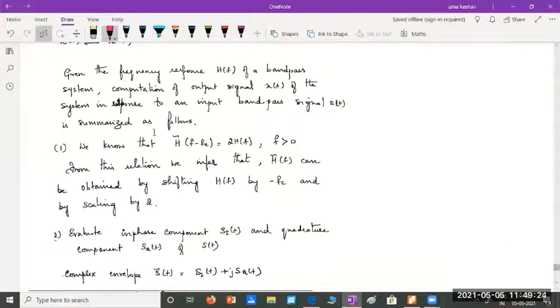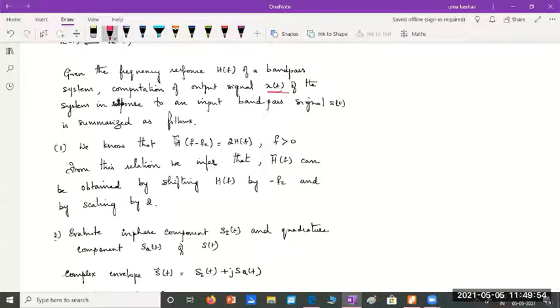Now to obtain this frequency response correctly, we know the frequency response h of f, which is for the band pass system h of t. It represents a band pass filter. The output of that band pass system was the signal x of t. Okay, and we had already found this in the last class.